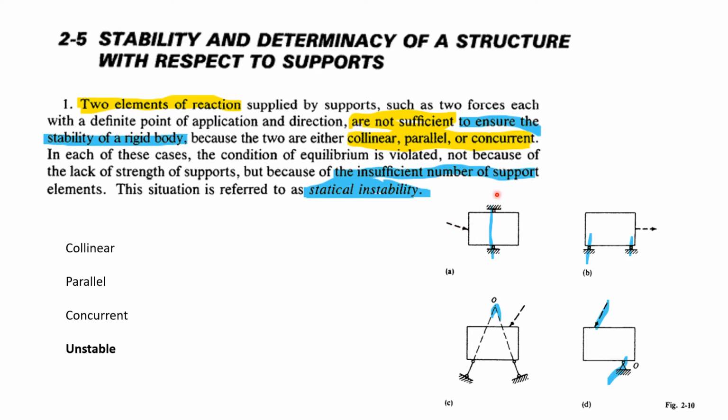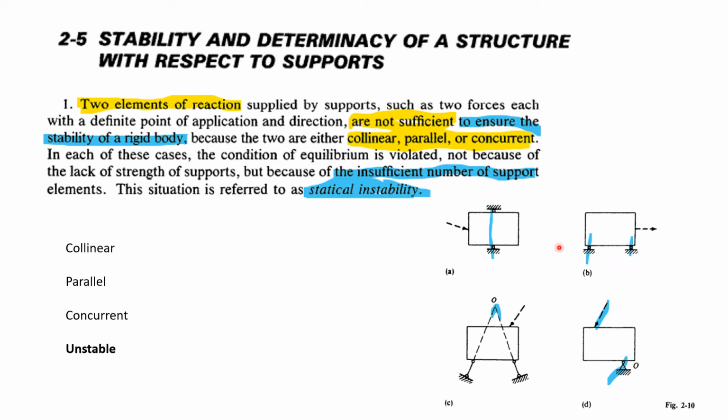If you see this figure, the force is acting like this. This would produce a reaction only in the vertical direction. Because of this horizontal force, the structure will start to move from left to right. This is called a statically unstable structure because these two reactions are collinear and parallel, so it cannot restrain any horizontal movement.